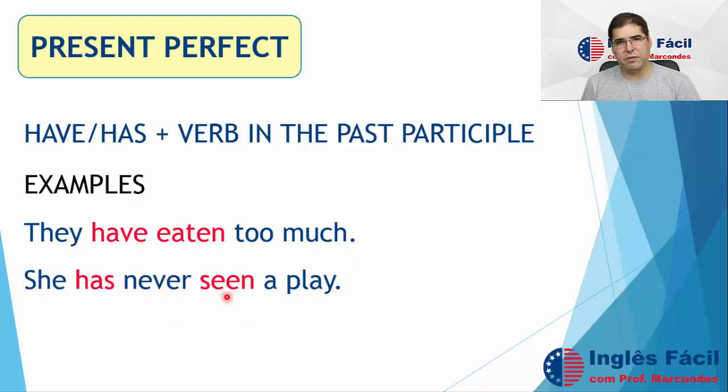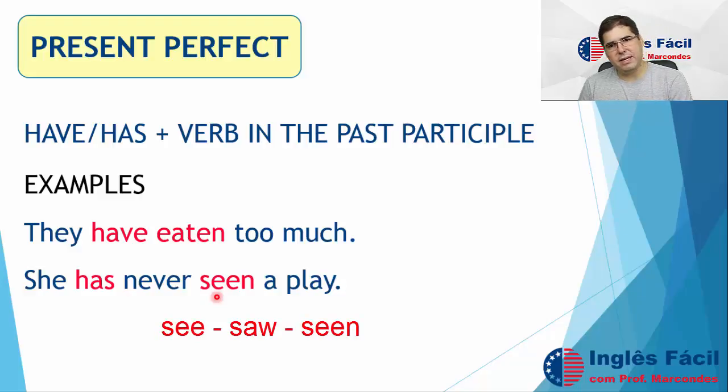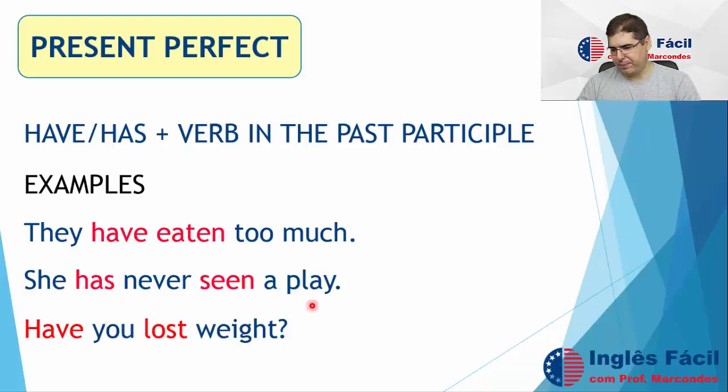She has never seen a play. So this is the verb to see. She has never seen a play. In the list you're going to find the verb to see, simple present see, saw, simple past, and seen, past participle. And the auxiliary verb, the verb to have, is conjugated for she. She has never seen a play.